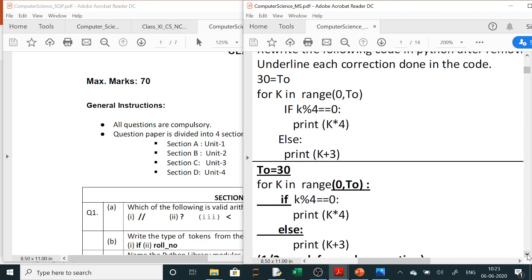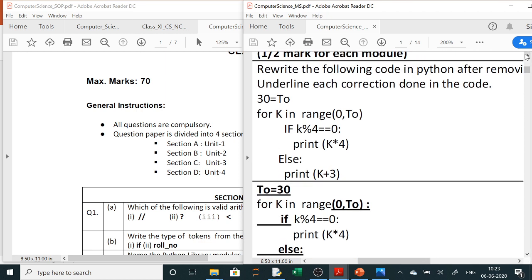Now you can see here, the question is: rewrite the following code in Python after removing the syntax error. Underline each correction done in the code. The link of this question paper is given in the description section, as well as your book. You can go through the link. It is also given on the CBSE site. Solve each and every question. The pattern will be the same.